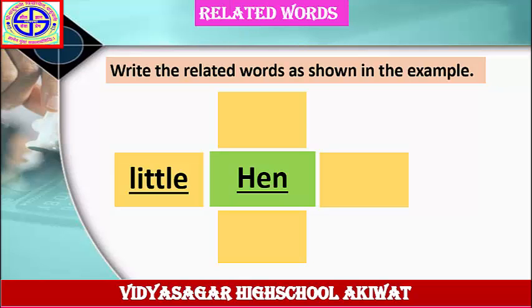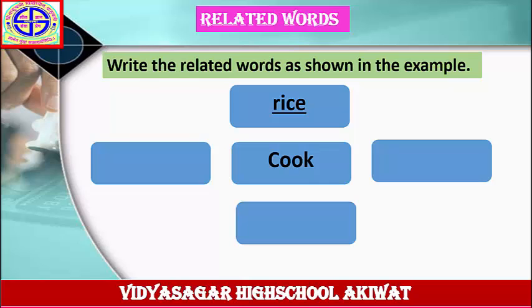Let's see next example. Write the related words as shown in the example. The word is given here, cook. This is an answer for rice. Rice, this is the related word to the word cook. Write down more examples in your notebook. First, draw this wave diagram in your notebook.